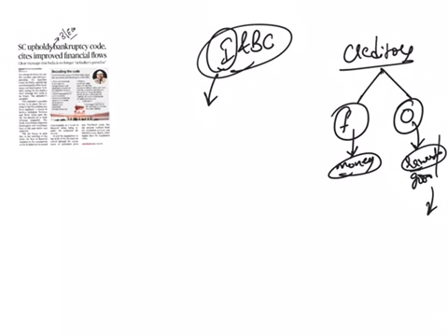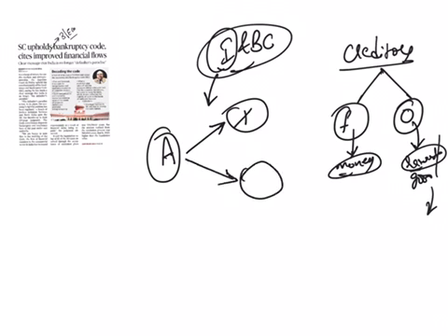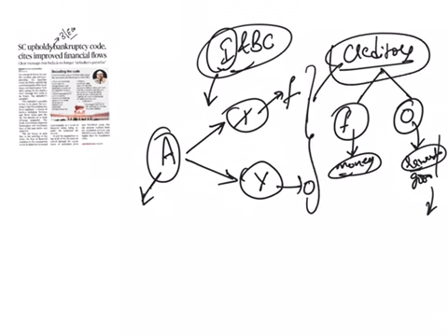So let us say there is a company called A, and this company has borrowed some money from a financial creditor X, whereas it has also borrowed some material and goods to do business from a creditor known as Y. So here X is the financial creditor and Y is the operational creditor. Both of them are considered creditors because they both will expect payments in return from A.